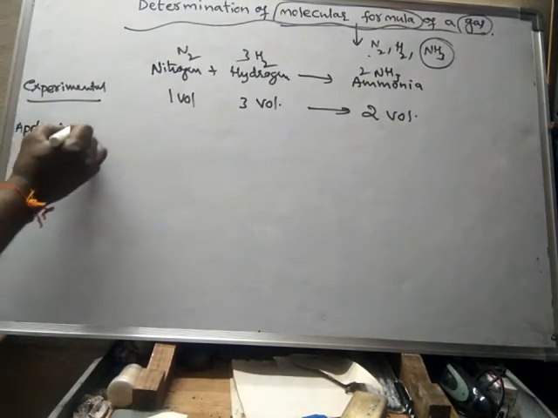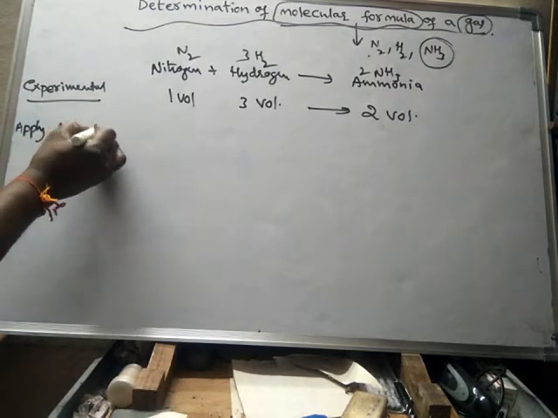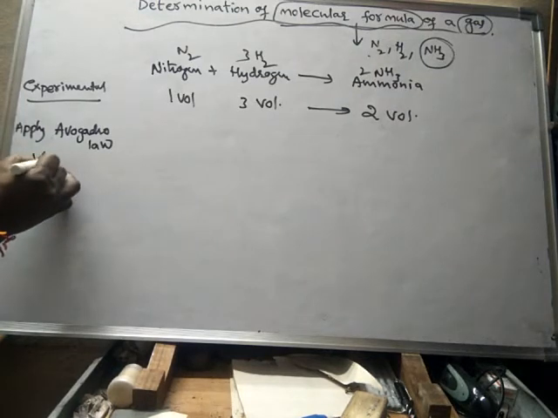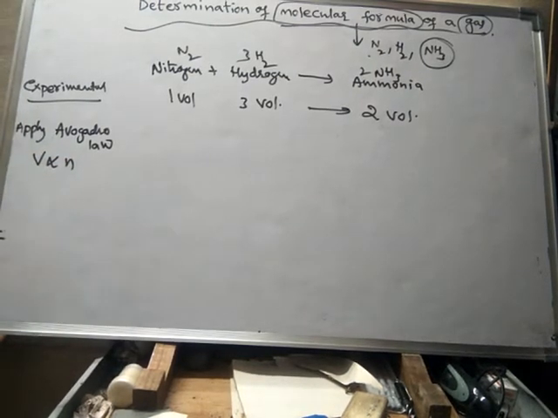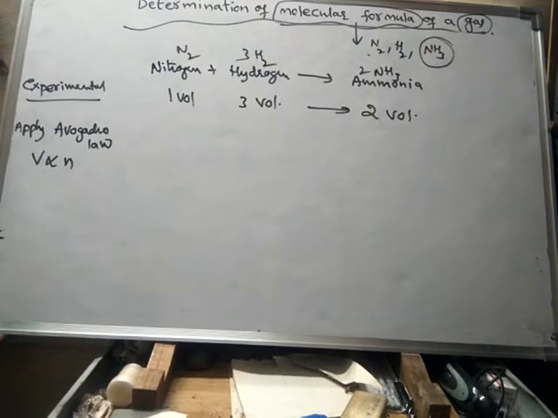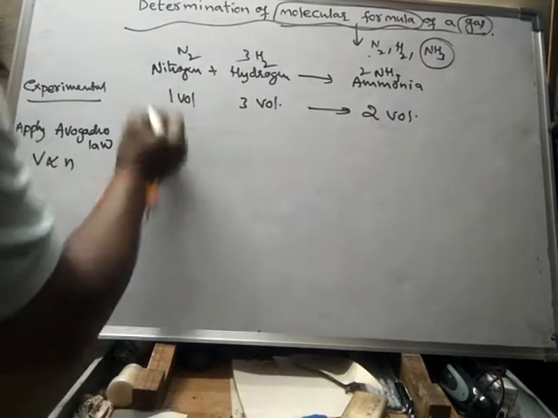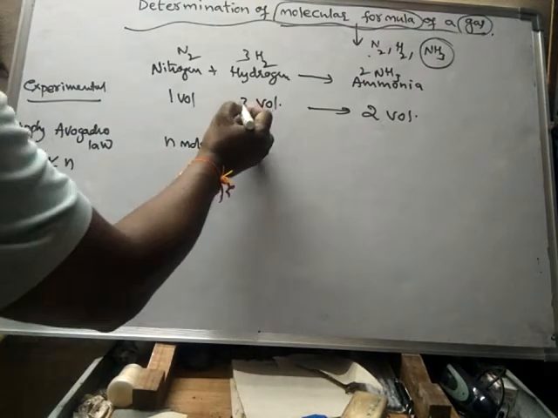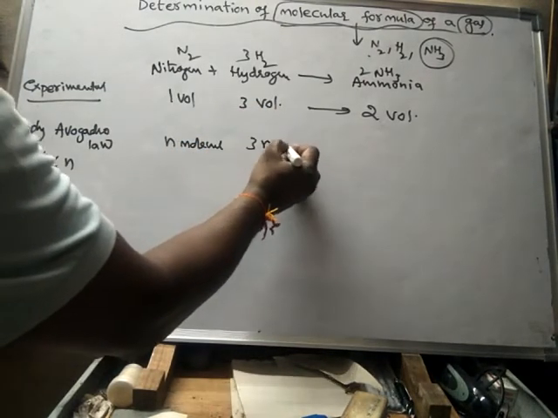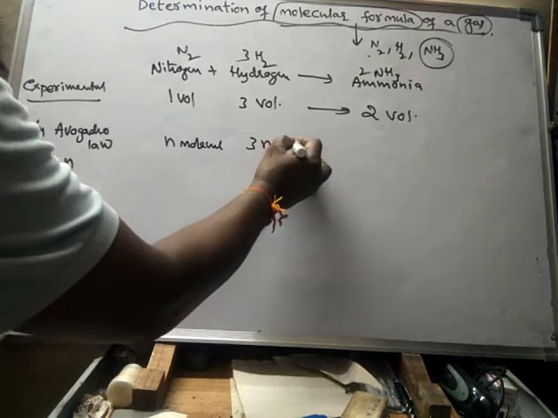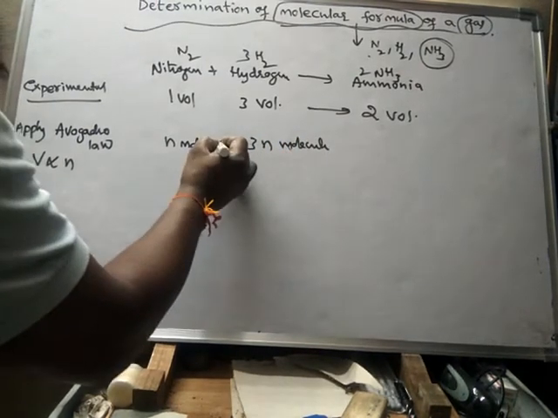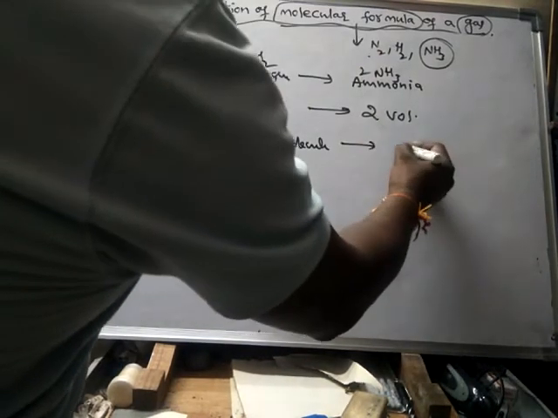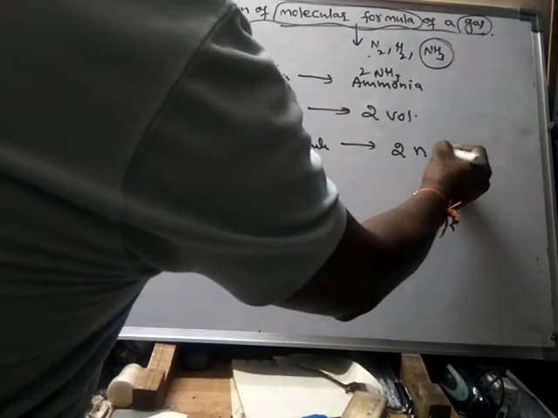Now apply Avogadro law. So what is Avogadro law? Avogadro law says that equal volumes of all gases contain an equal number of molecules. So if 1 volume is equal to n molecules, then 3 volumes will be 3n molecules, and 2 volumes will be equal to 2n molecules.